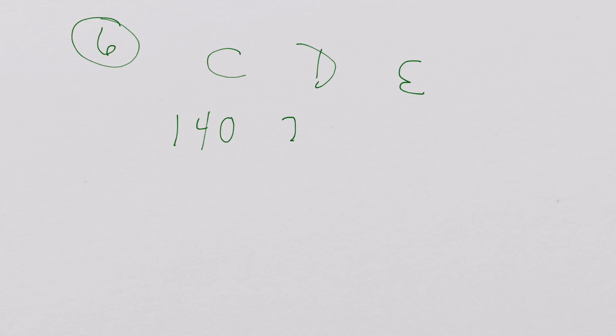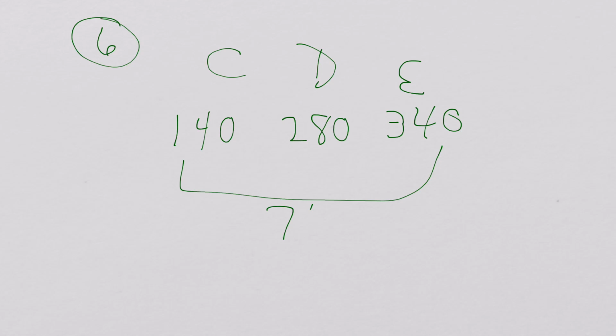Moving to question 6 now. Let's see what we have here. This is a question that is not bringing money into the partnership, but buying out parts of the existing partners. In other words, we've got C, D, and E, and their capital accounts are 140, 280, and 340, which totals 760.